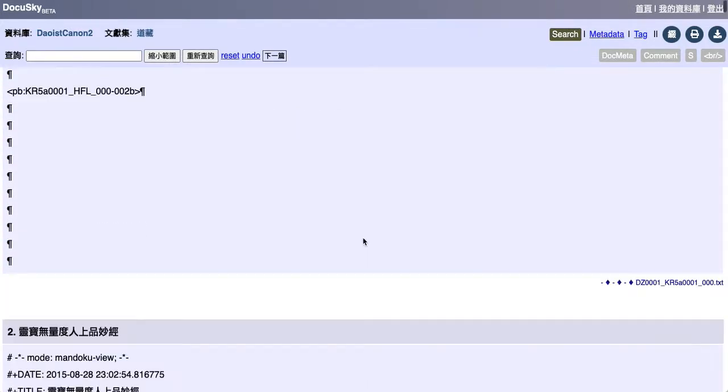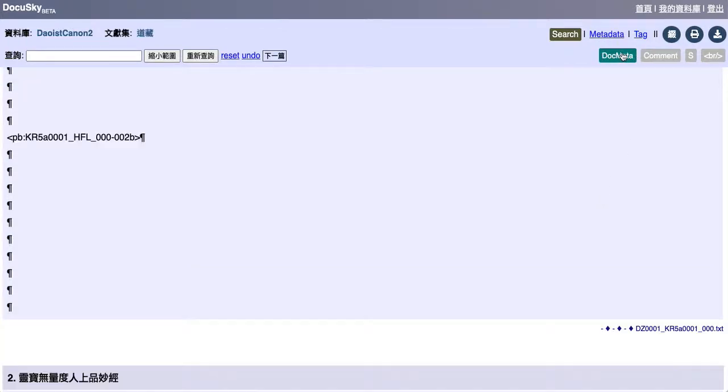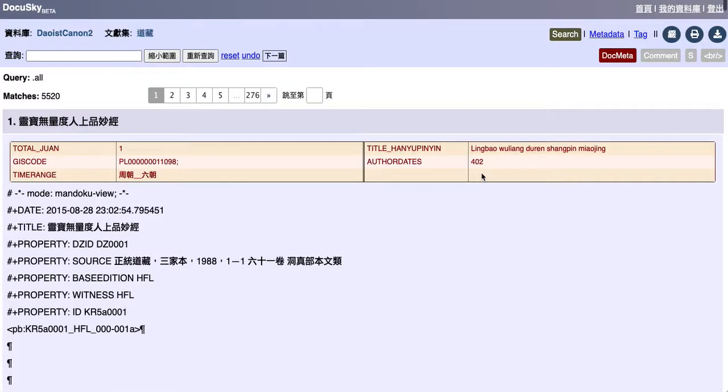Okay, so if we want to learn more about the files, you can click on here, the doc meta, and the doc meta will tell you some of the metadata about the text. We're in the process of editing these. It'll be a little more refined. Instead of a GIS code, we'll have the place in which it was created. Of course, this is by Ge Chaofu, so that's a tag for Jirong. So it will come up on a map. The time range